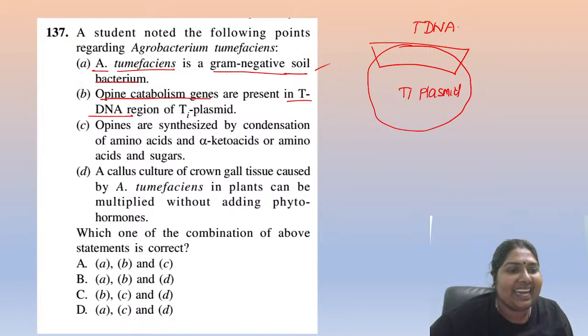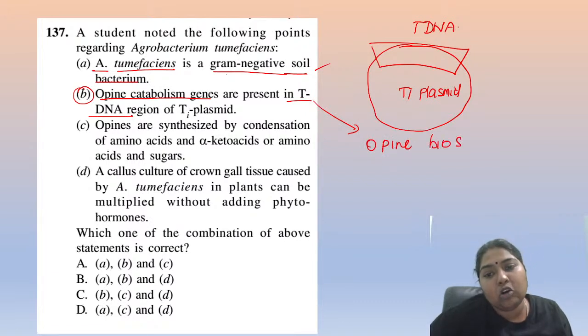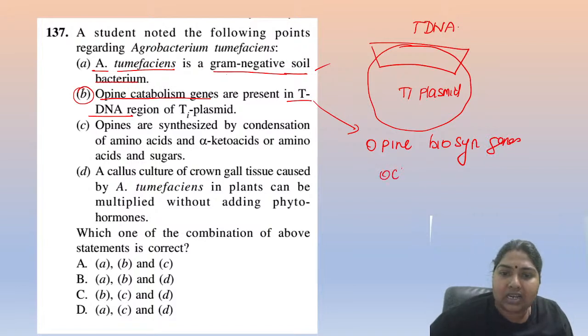Okay, think and answer. Opine catabolism genes, are they present in tDNA? No. What is present is only the opine biosynthesis genes, like your OCT, NOS, nopaline. All these biosynthesis genes are the only ones present.